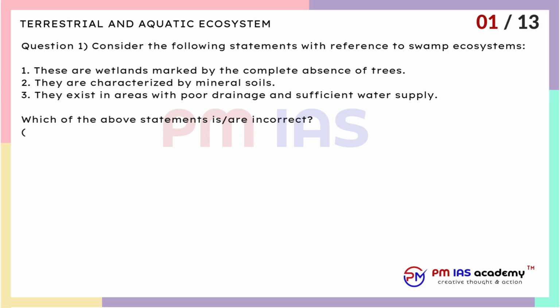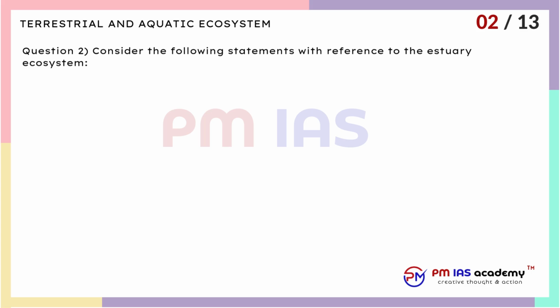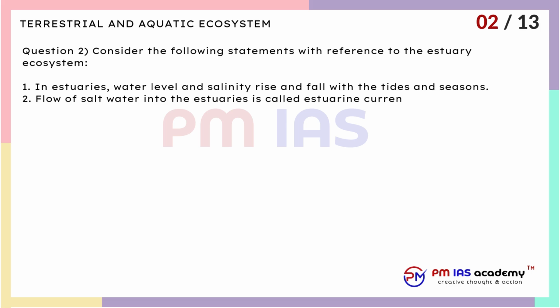A. 1 only. B. 1 and 2 only. C. 2 and 3 only. D. 1 and 3 only. Question 2. Consider the following statements with reference to the estuary ecosystem. 1. In estuaries, water level and salinity rise and fall with the tides and seasons.